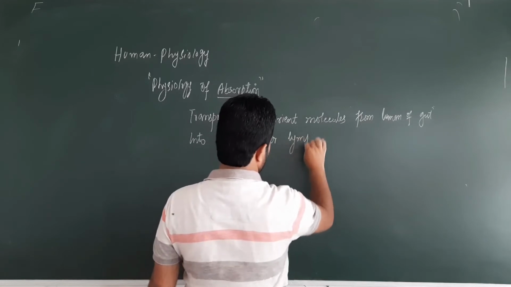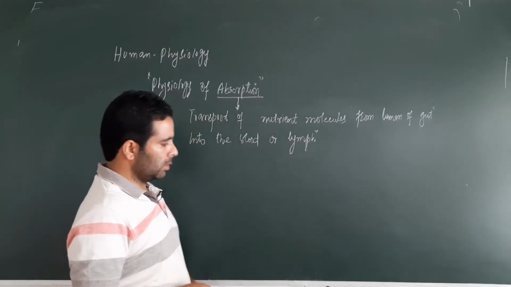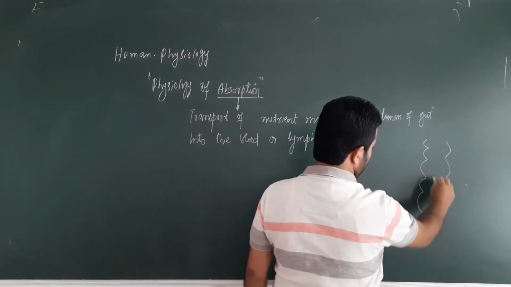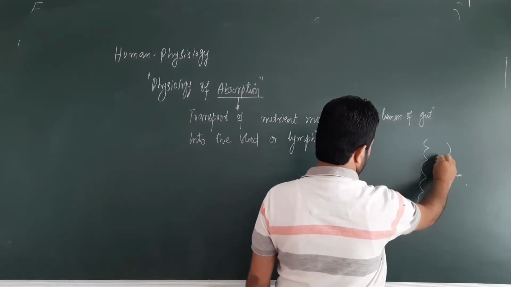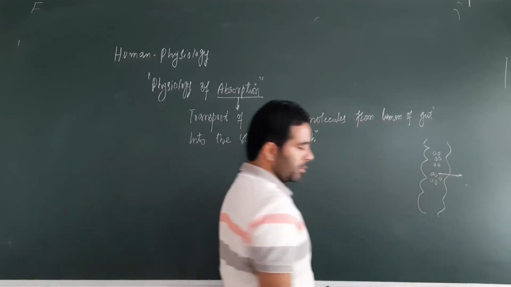As I told you, these are the two important circulatory fluids. So the transport of nutrient molecules, let's say for example this is the section of the gut, right? This is the lumen of the gut, and here we have the different types of molecules that we have obtained after the digestion with the help of different types of enzymes.